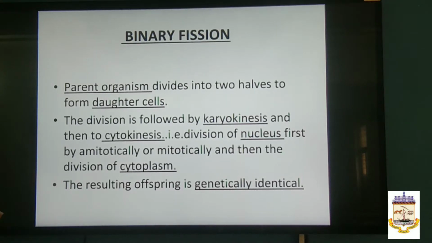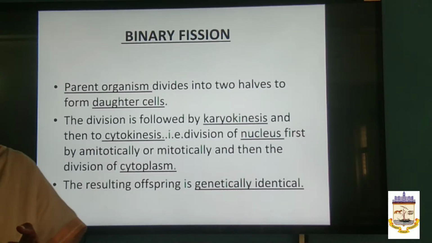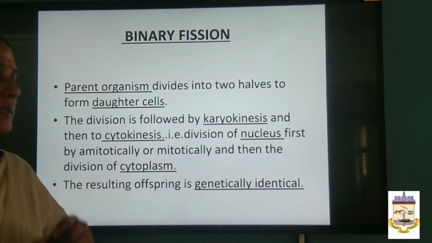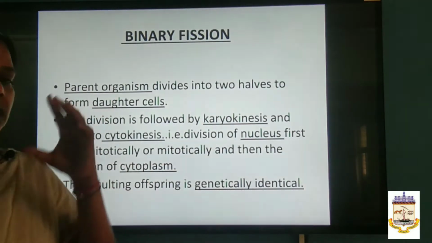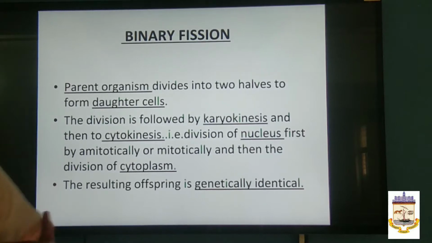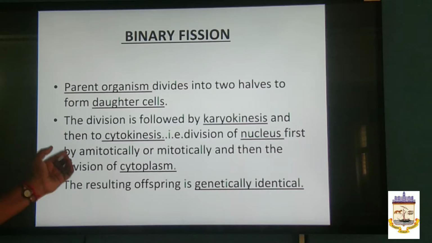The parent organism divides into 2 halves to form the daughter cells. That's point number 1. Next, this is followed by karyokinesis, and later it is carried over by cytokinesis. When I say karyokinesis, it is the division of the nucleus. Always in a cell, the nucleus divides first, and then it is divided mitotically or amitotically.